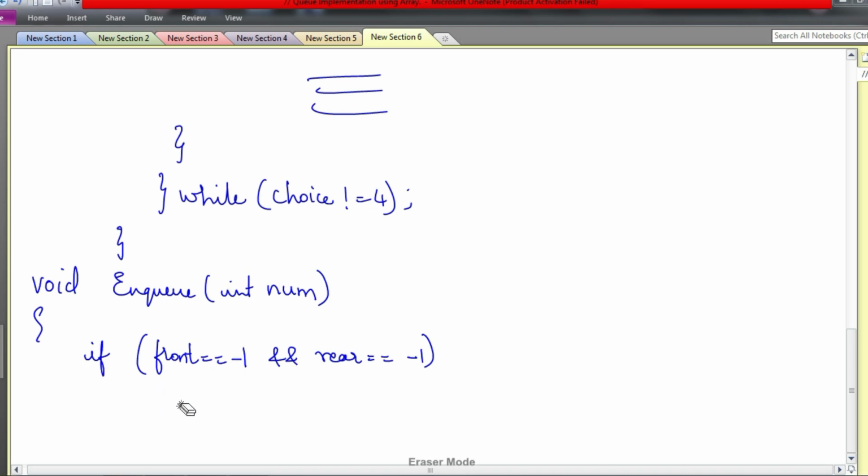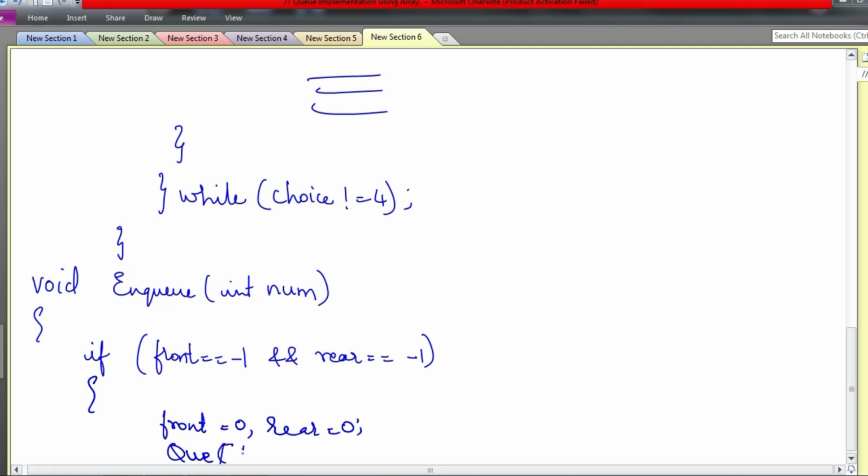Then we will write a block of statements. There's nothing to print. Actually you have to increase both to 0. Front equals 0, rear equals 0.